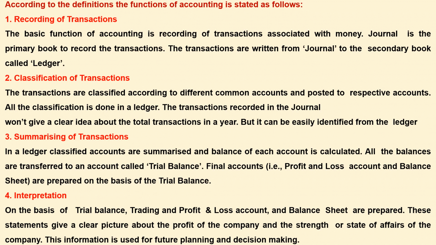Then classification of transactions. The transactions are classified according to different common accounts and posted to respective accounts. All the classification is done in a ledger. The transactions recorded in journal won't give a clear idea about the total transactions in a year, but it can be easily identified from the ledger. Since there are a lot of transactions available, if they are classified, it will give a clear picture.